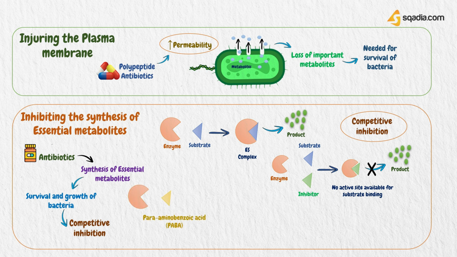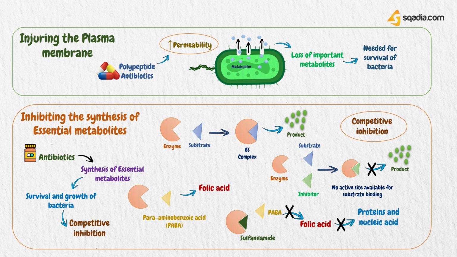For example, para-aminobenzoic acid is an important substrate for the enzymatic synthesis of folic acid, but sulfanilamide acts as an antimetabolite, and by binding with that specific enzyme, it leaves no active site for para-aminobenzoic acid. Thus, there will be no folic acid synthesis in the microorganism, and ultimately no synthesis of protein and nucleic acid, leading to death of bacteria.